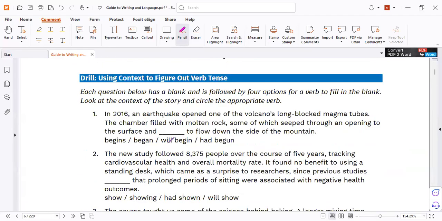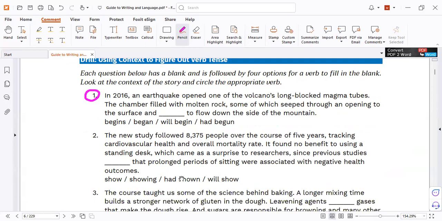So now we need to test your mind. What is the best tense here? Read and answer.